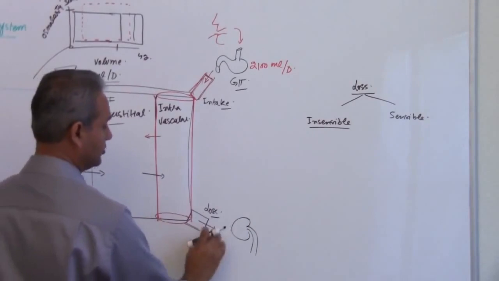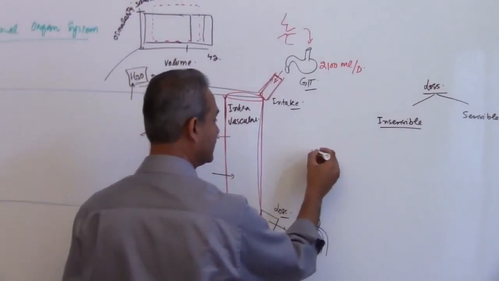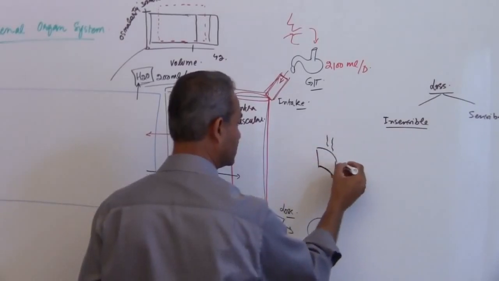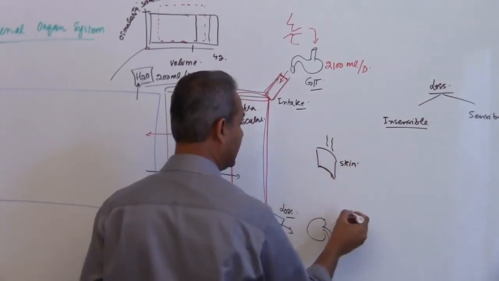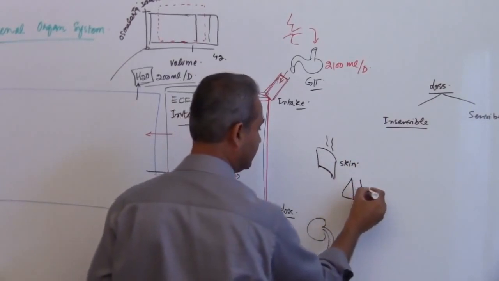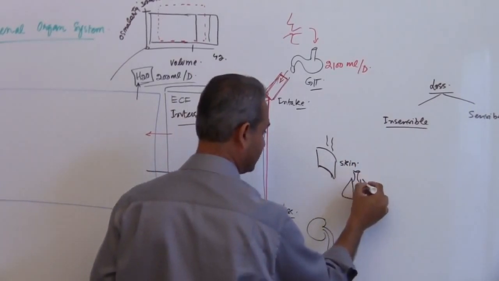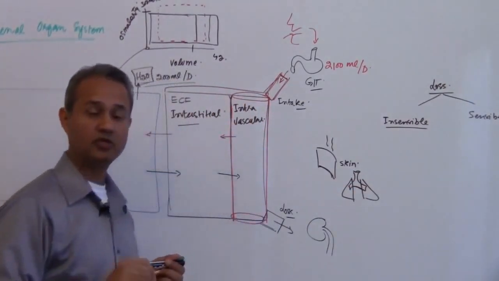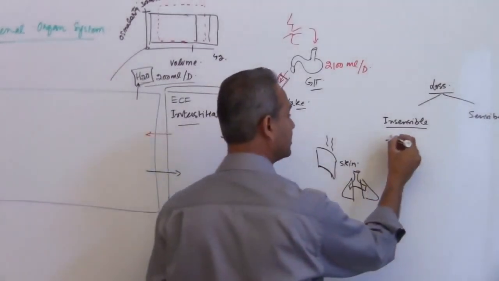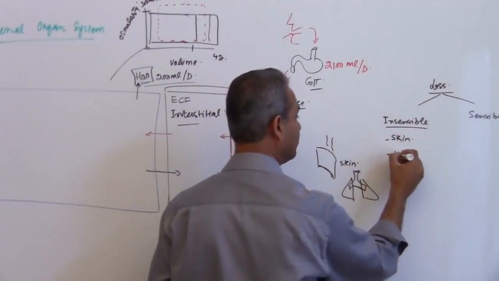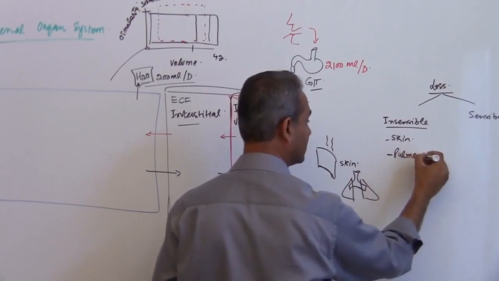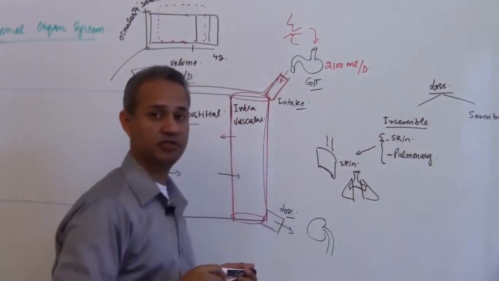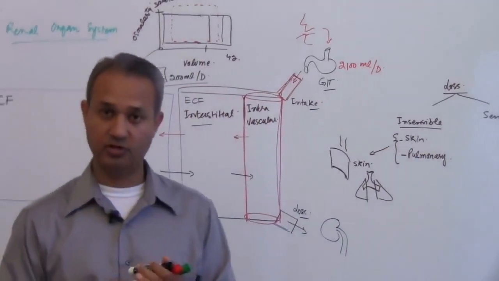Again, that is not going through the renal system. That is evaporation of the water through the skin and evaporation of the water through the pulmonary system, the lungs. So the water evaporation from these two systems, skin and pulmonary system or lungs, is called insensible water loss.